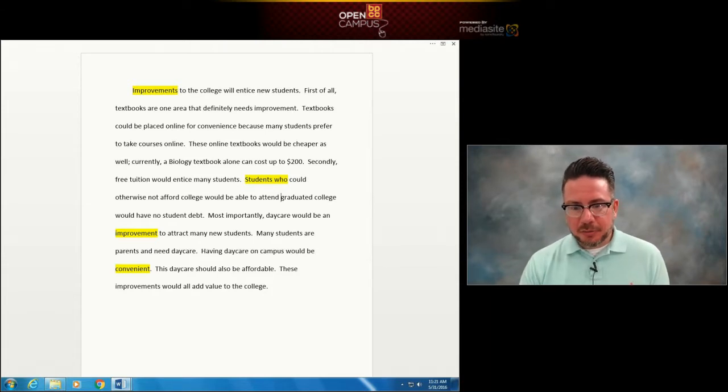So we have students who could otherwise not afford college would be able to attend. Students who graduated college would have no student debt. So since I've got the same subject, let's just combine these two.